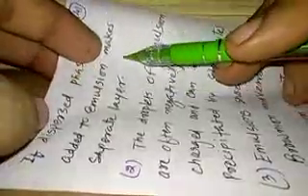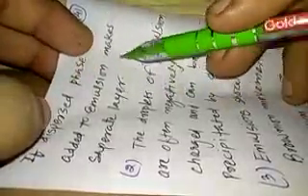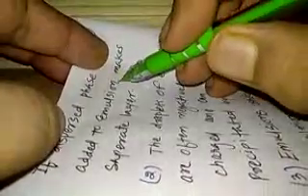Now we'll study the characteristics of emulsion. First, an emulsion can be diluted with any amount of dispersion medium, but if the dispersed phase is added to the emulsion, it makes a separate layer.